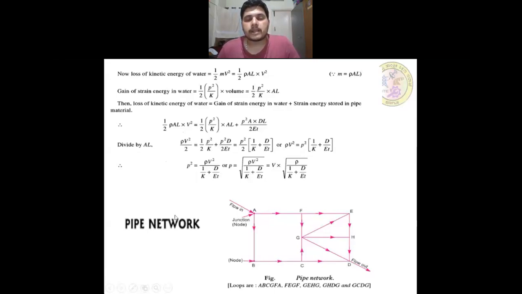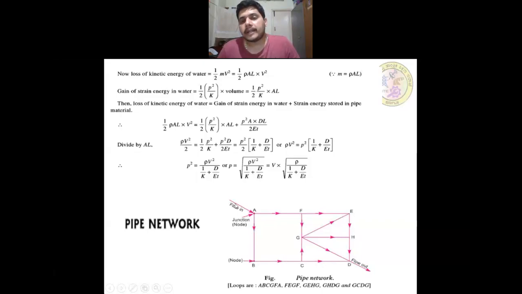Next topic is pipe network. Here you can see the pipes are connected. You can find different nodes, also called junctions. If two lines or two pipe lines are joining at a particular point, that will be called a junction or node. Here 1, 2, 3, 4, 5, 6, 8, 9 nodes. Totally 9 nodes are here.